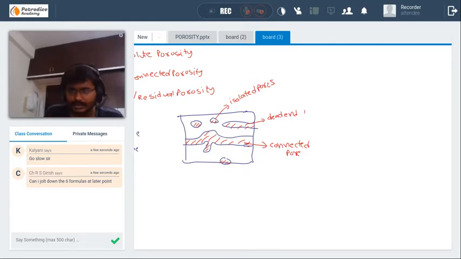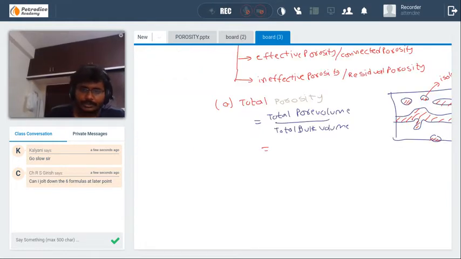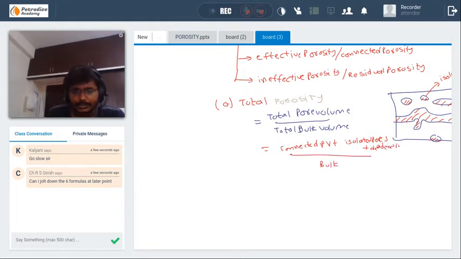Okay, dead end pores. So when it comes to total pore volume, it is defined as total pore volume is equal to connected pore volume plus isolated pores plus dead end pores, divided by bulk volume. That is what is meant by total porosity.